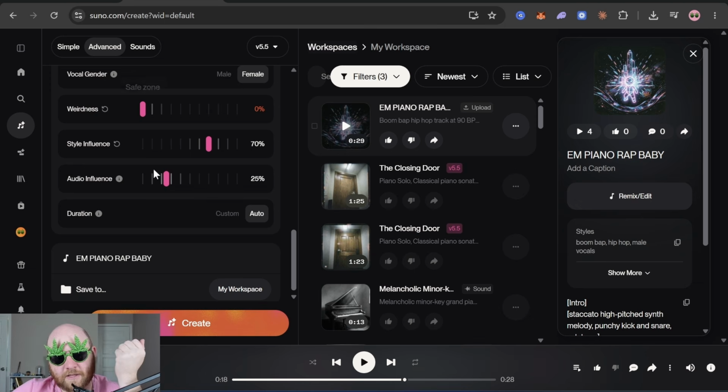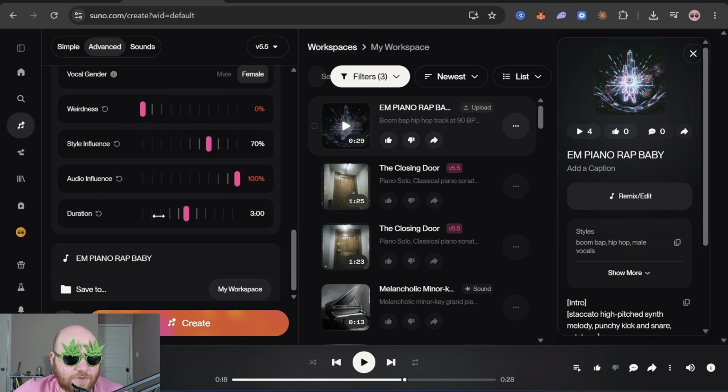And you can really play around with these different sliders. What seems to work best for me is having the weirdness down to 0, style influence to 70, and audio influence all the way to 100. You could bring it down to maybe 80. It really depends on your taste and how much you want it to differentiate itself from your original audio. And I want it to stay pretty close. So that's why I've got the style influence and the audio influence up so high.